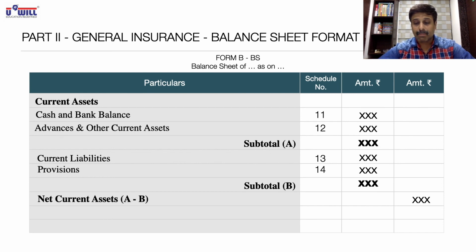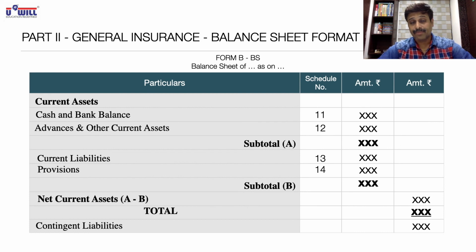Total of that must match with the total of sources of funds. Total sources of funds and total application of funds must be equal. That is considered as good as tallying of the balance sheet. If sources of funds are equal to application of funds, it means your balance sheet gets tallied. And below that we will show contingent liabilities. So this is how we are going to solve the questions of a general insurance company. The entire formats we have understood in this lecture. In the next lecture, we will start with the practical questions related to general insurance company.